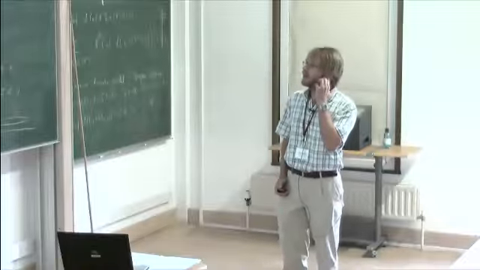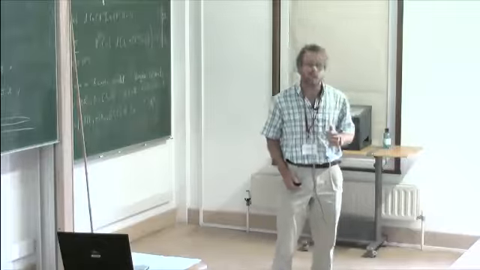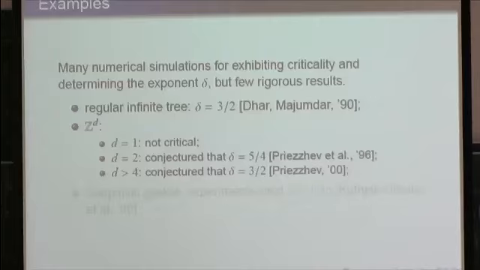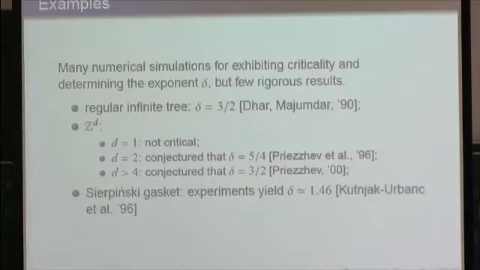In spite of many numerical experiments, the criticality of the model on the Euclidean lattice Z^d is not proven, and rigorous proofs exist only for regular trees. There were also some numerical experiments on other graphs, for instance on the Sierpinski gasket.